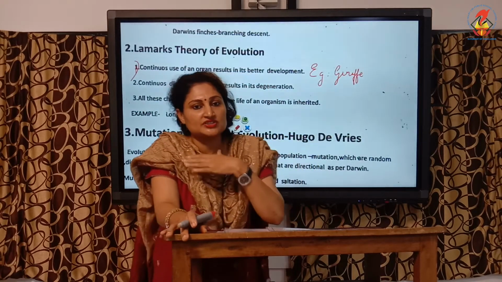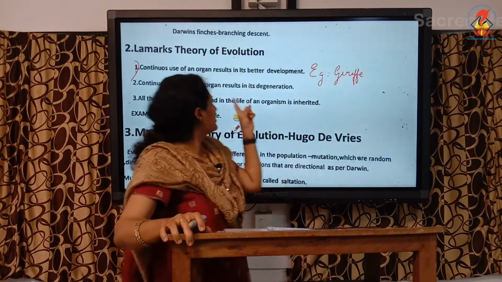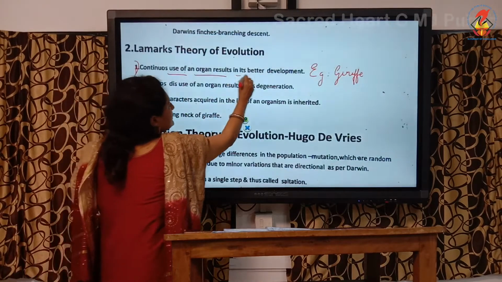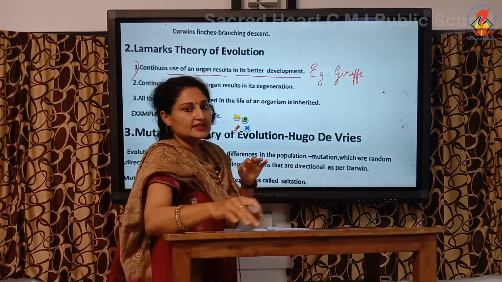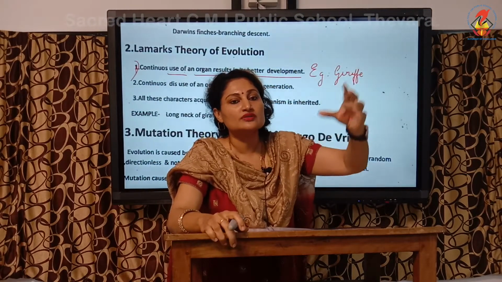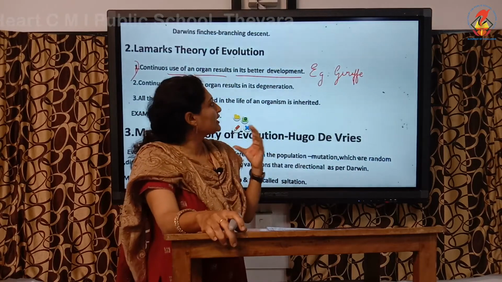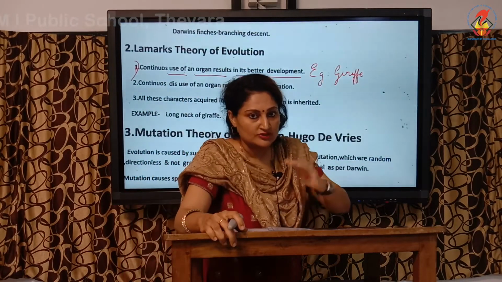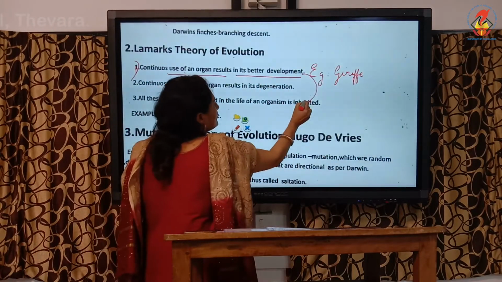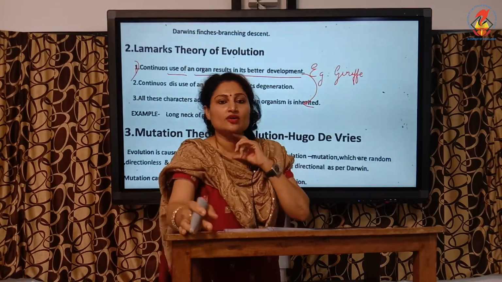In the process of stretching, what happened? The neck got stretched. So continuous use of an organ results in its better development. As a result, the short necked giraffe developed long neck because it had to browse on the lower branches of trees, and in the process what happened? The neck became elongated. Because of its continuous use, it became elongated, and that was inherited by its offspring. And when that giraffe gave birth, the offsprings that were born all had long neck.